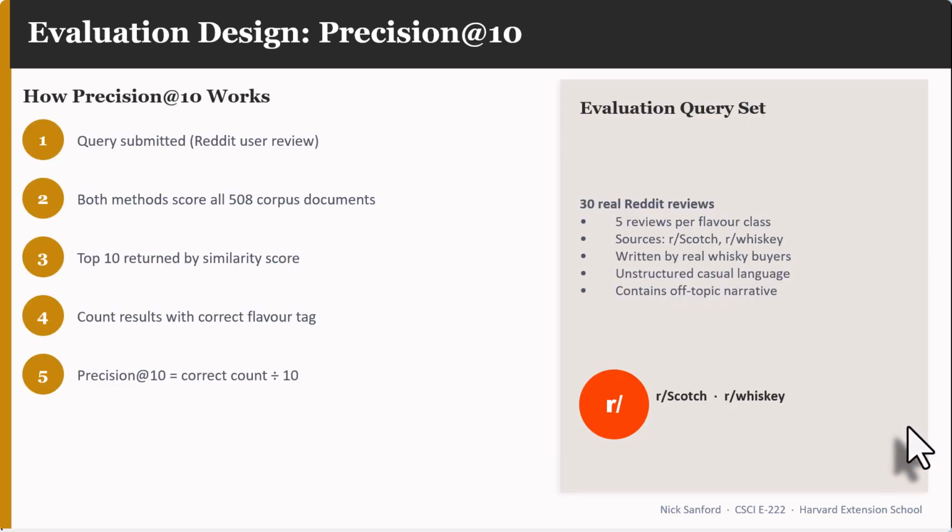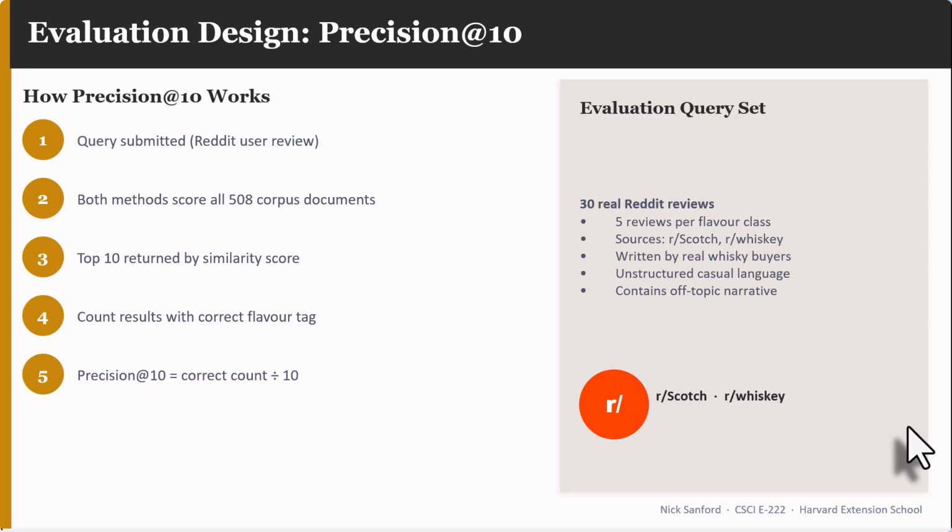We're going to do this measurement using precision at 10. So we have 508 documents in our corpus. And I went out to Reddit and I found 30 Reddit reviews of whiskeys. I picked whiskeys that I knew would be a good match. They were in the corpus and made sense to really compare them, was the idea. I pulled 5 reviews per flavor class.